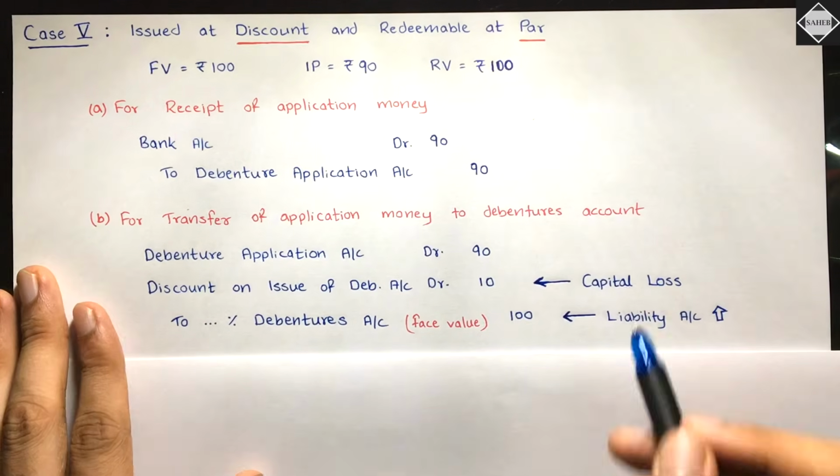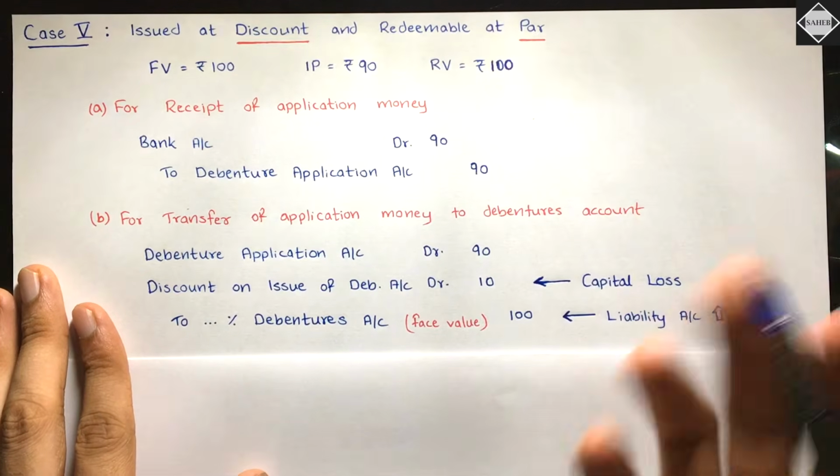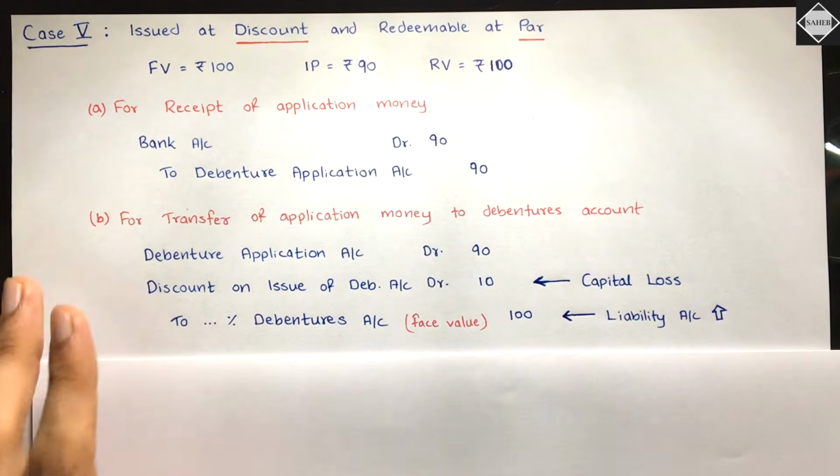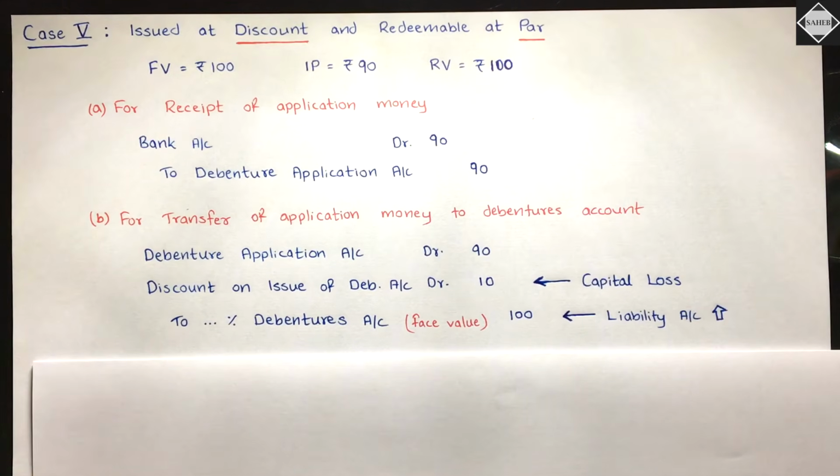Really simple. Okay. This is a capital loss. To record the losses, what do we do? We debit that. Is that clear? So this is a simple case. The same thing you have seen in issue of shares chapter as well, isn't it?